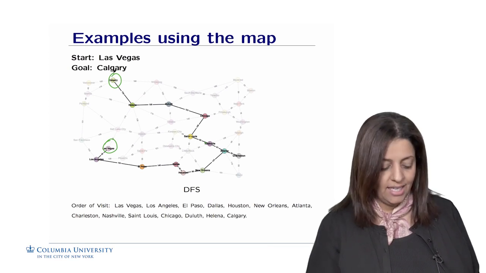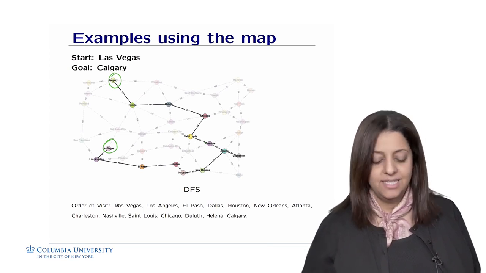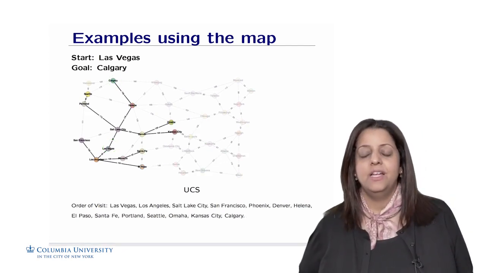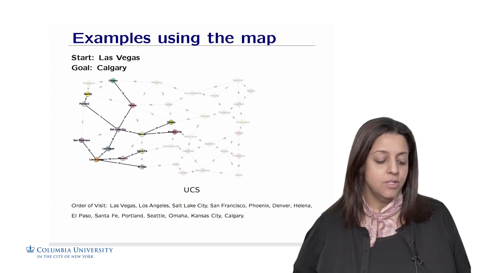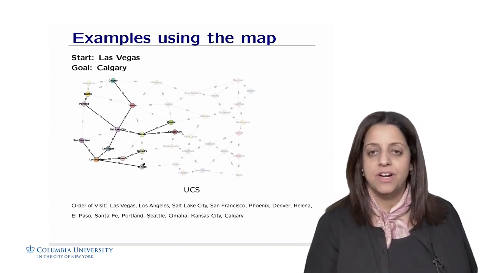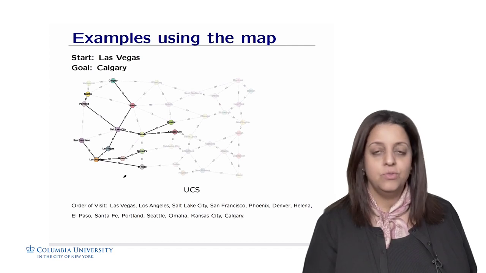So for reference, again, I give you the order of visit of the different cities in this depth first search. So for UCS, we're going to do BFS, and we take care of the cost this time. So the cost to a city would be how much we spent so far, how many kilometers there are to reach the city.